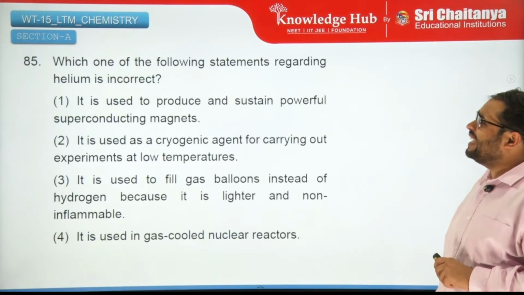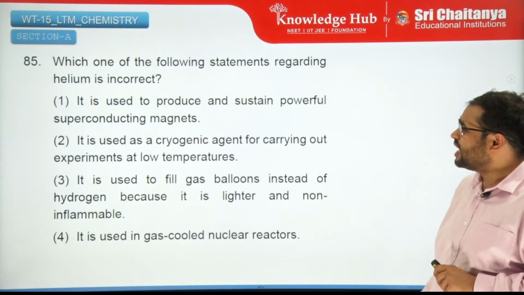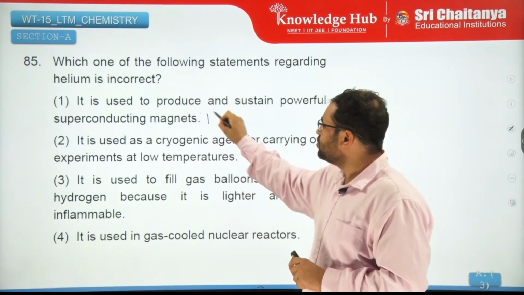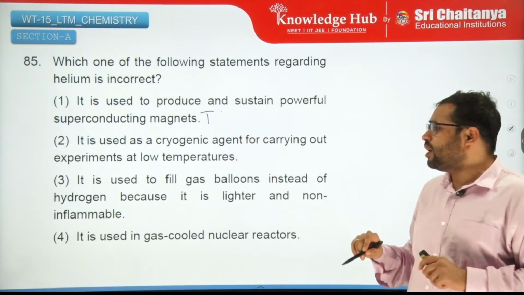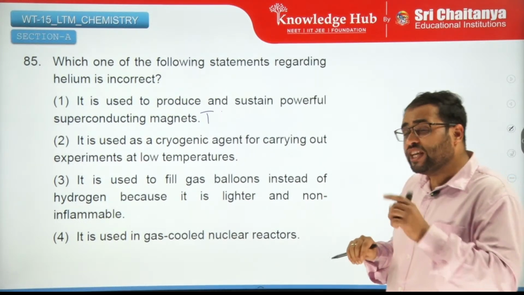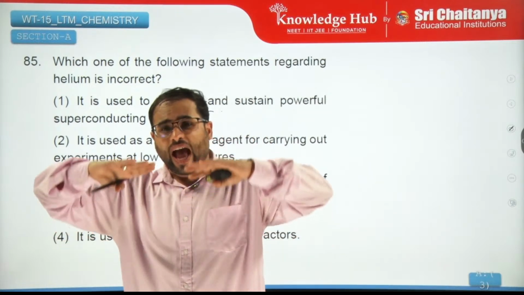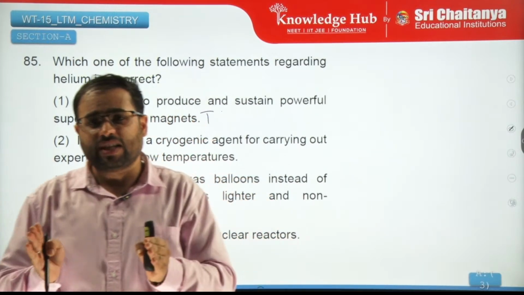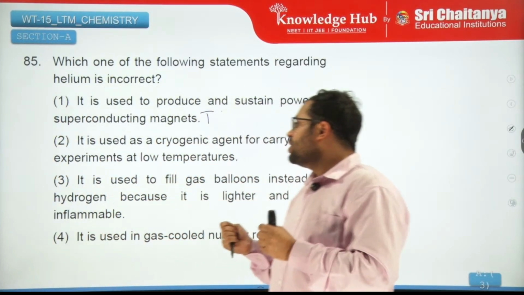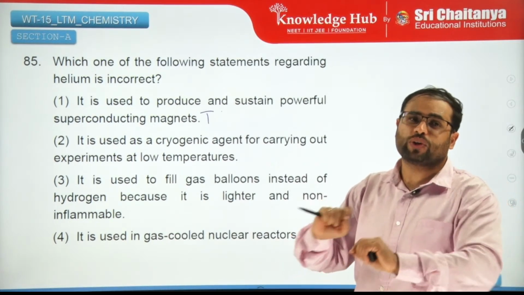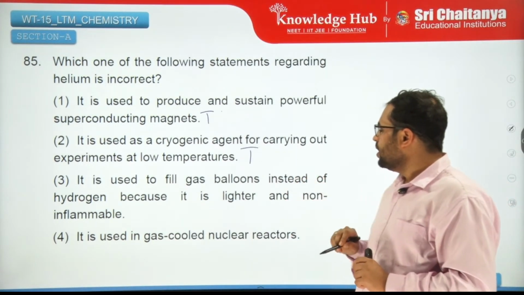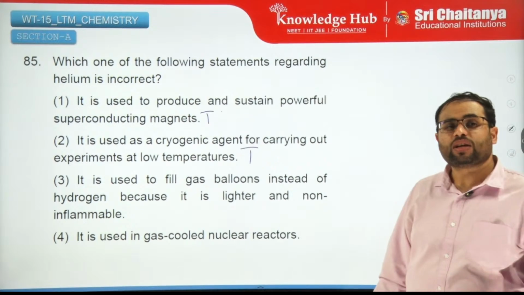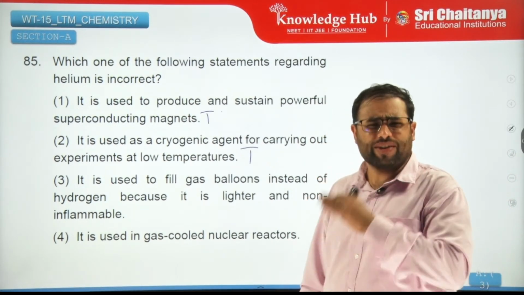Which of the following statements regarding helium is correct? It is used to produce and sustain powerful superconducting magnets. Memory based. Just see the applications of helium. This is true. It is used as a cryogenic agent for carrying out. Yes, because helium's freezing point is very low. So you can decrease the temperature of helium without freezing it or liquefying it, right? So you can carry out reactions at very low temperature easily. So true. It is used in gas cooled, obviously, because helium's melting and freezing points are very less.